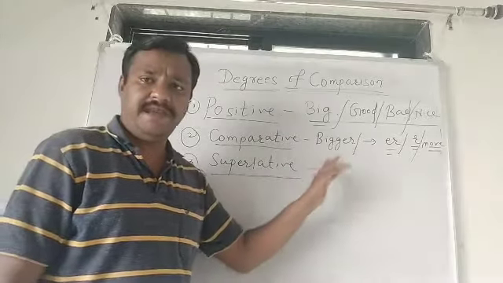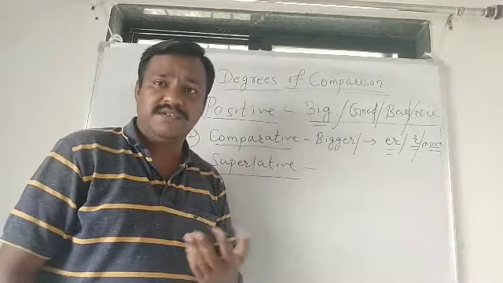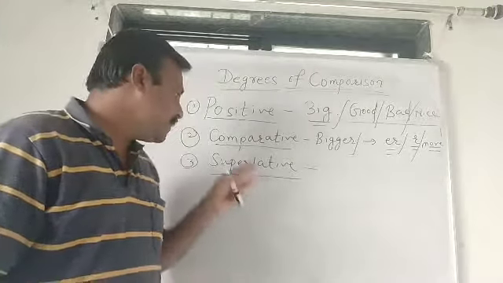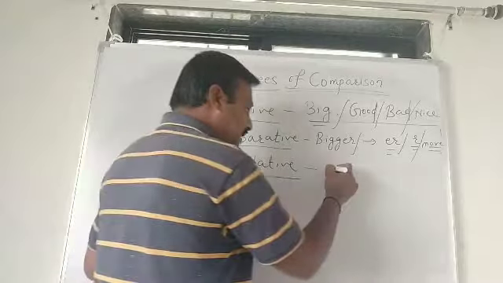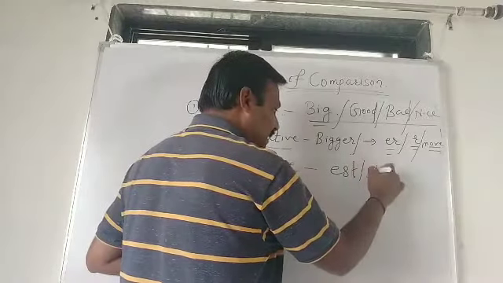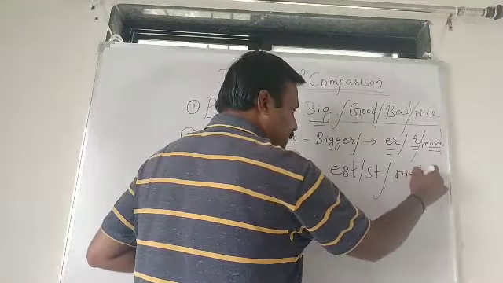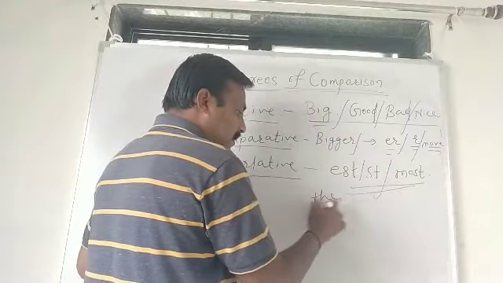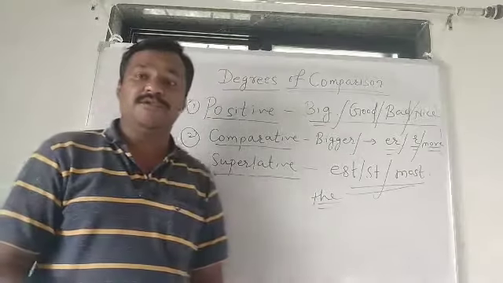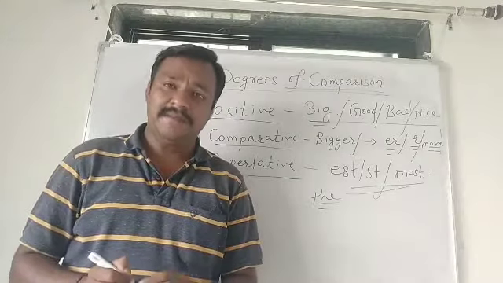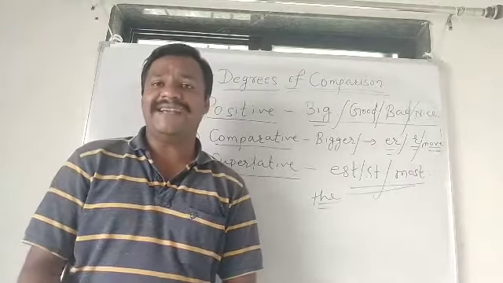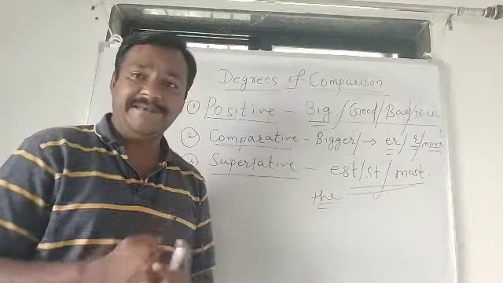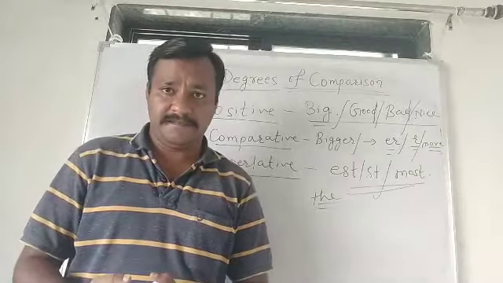Here are examples I have given: bigger, taller, shorter, cleverer. Superlative degrees are with est or st or most. And before this, the article the is used in superlative degrees. It is very easy to identify whether the sentence is of positive, comparative or superlative degree.